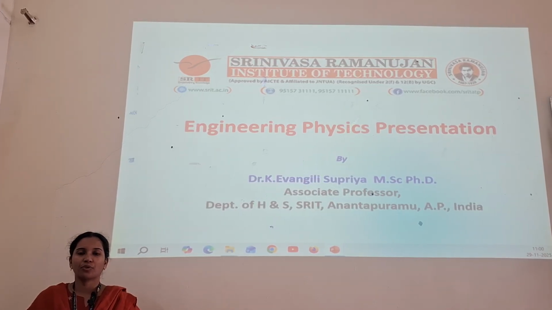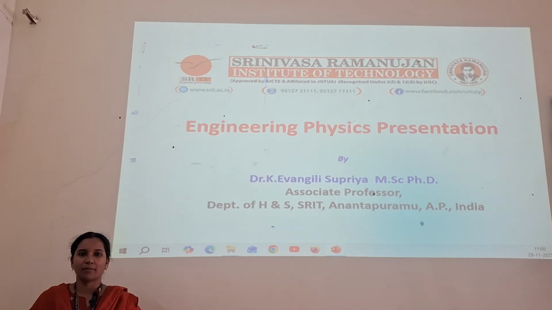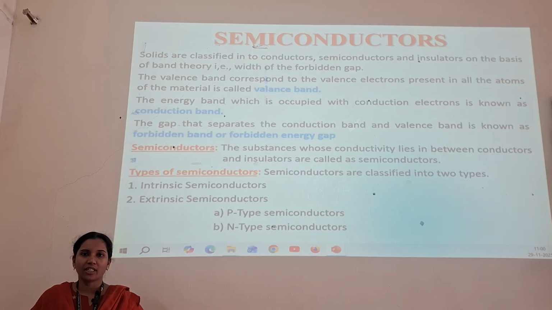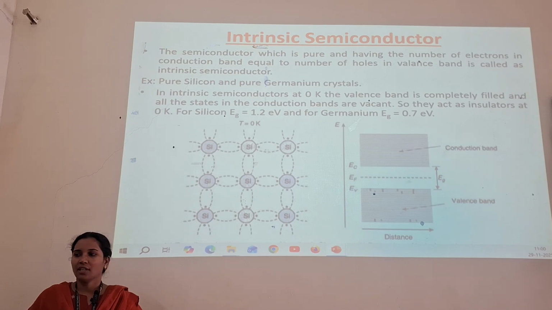Pradesh. Today I am going to give you a video lecture on the Engineering Physics syllabus, Unit 5, Semiconductors. A semiconductor is a material which allows the flow of current partially. A semiconductor is a material whose conductivity lies between that of an insulator and a conductor. Silicon and germanium are the two best examples of semiconductors.